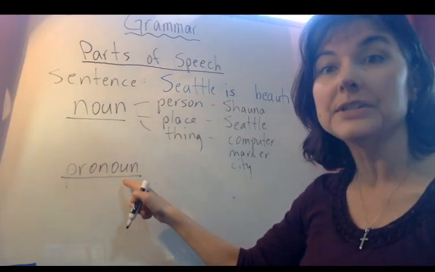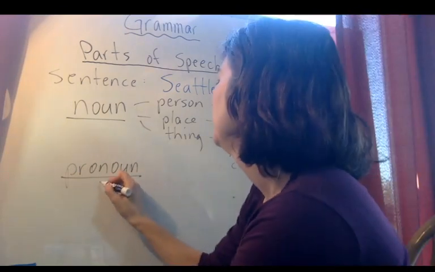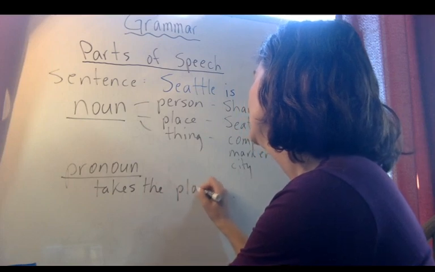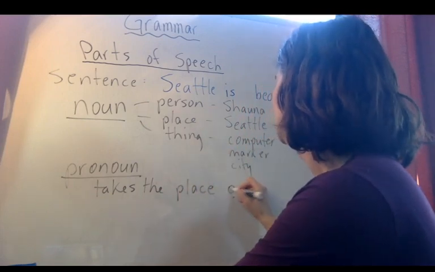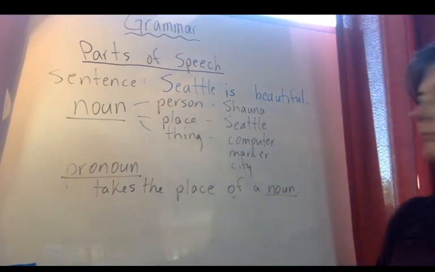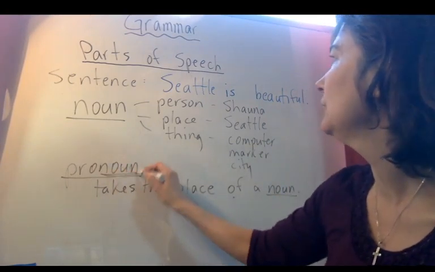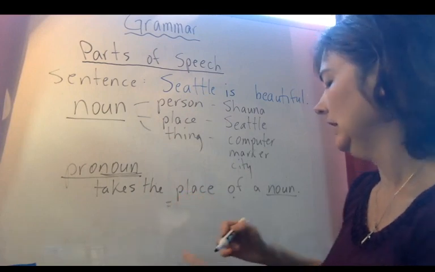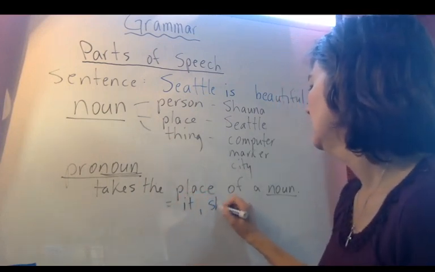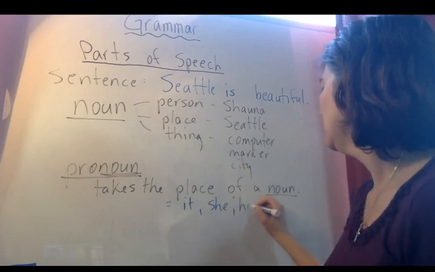Now, instead of a noun, another part of speech is a pronoun. A pronoun takes the place of a noun. So instead of using Seattle, we can use it. We have it, for example, she, he.